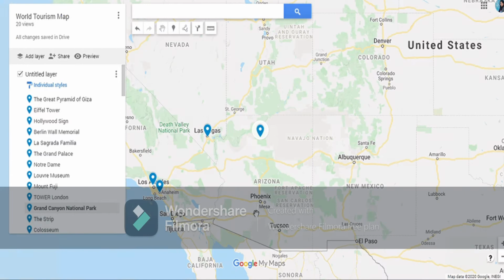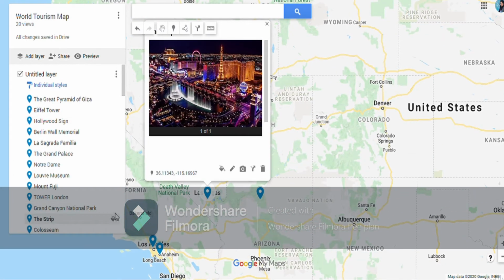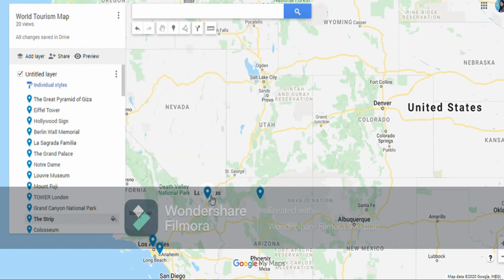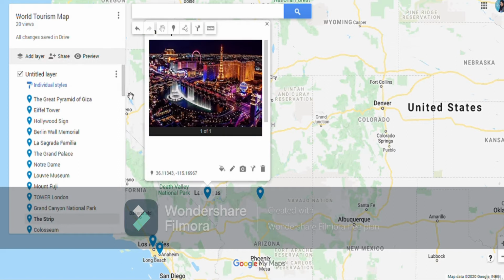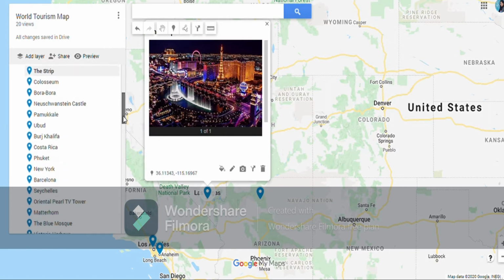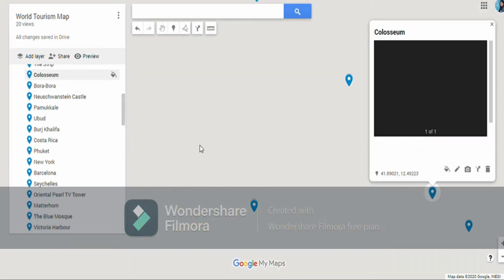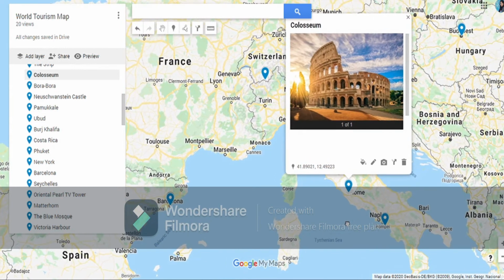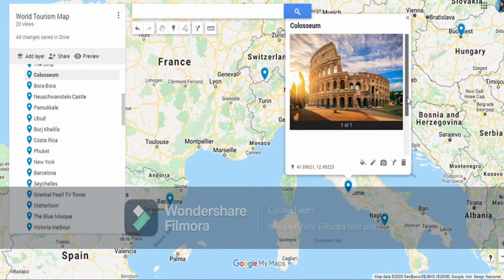Then we have the Strip in Las Vegas in the state of Nevada. We have Las Vegas, and it is a red light area. Then we have the Colosseum in Rome. So it's an amphitheater in Rome. For public shows it was used in Rome. You can see the location.